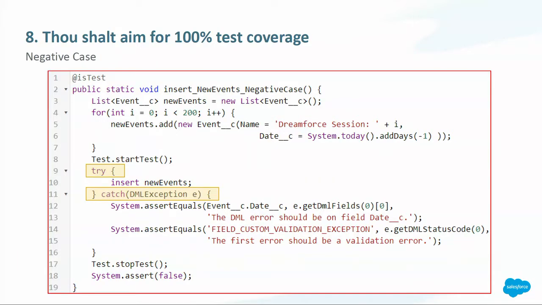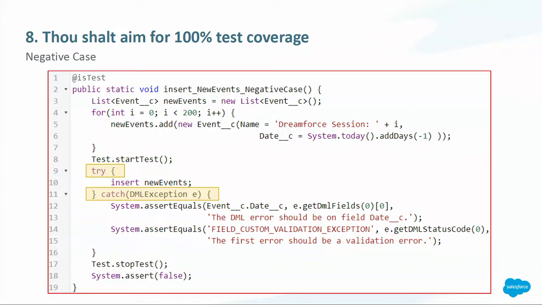This is the second type of tests, which is a negative case. In this method, what we need to make sure is that we are going to force an error that we expect, so that we know what we should react to. And we need to test that the platform is responding as we expect it to do. So we're creating events that have a date in the past, and that's not going to be allowed, because the platform will have a validation rule to stop us from inserting records with dates in the past, and that is going to throw an exception.